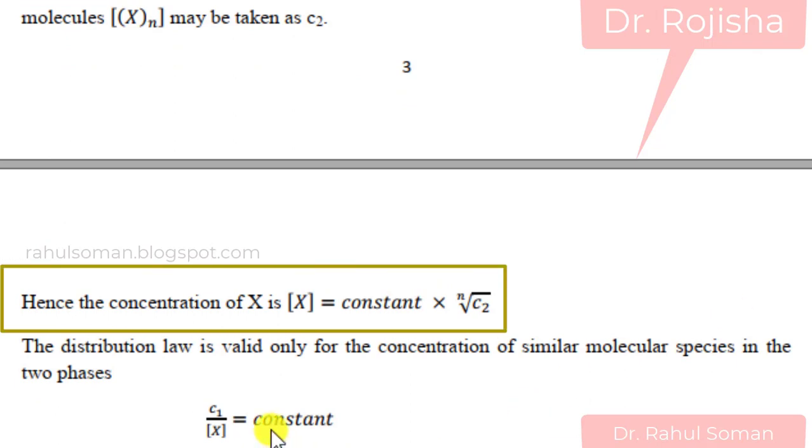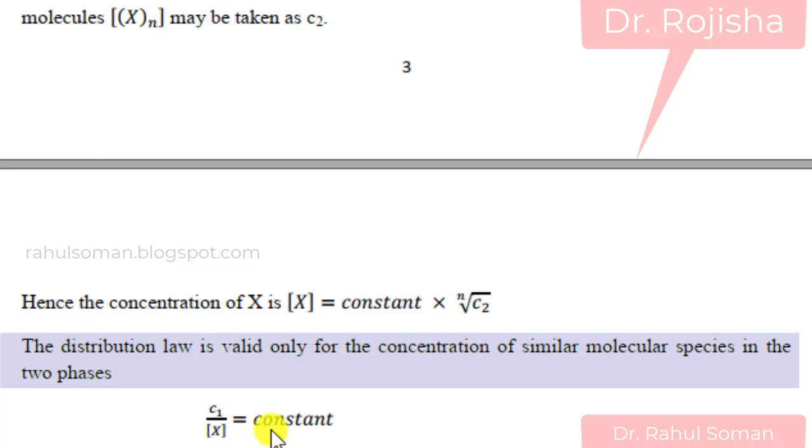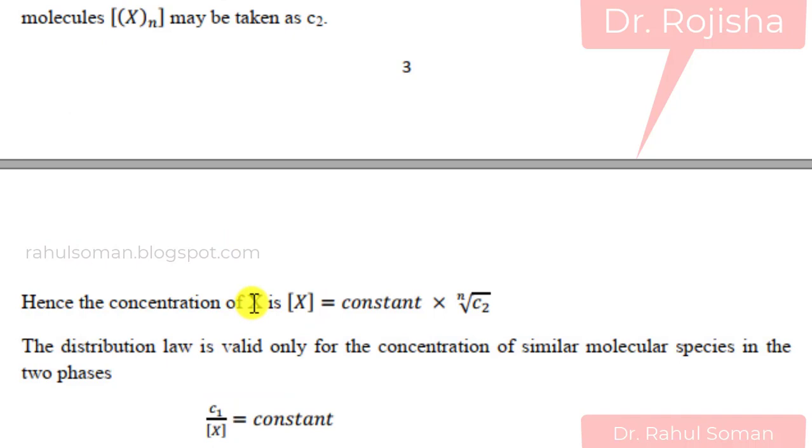We know that the distribution law is valid for the same molecular species. That means we have X in phase 1 as well as X, the few single molecules, not associated molecules, in phase 2. From this we got the expression for the concentration of single molecules in phase 2. So C1 by X is a constant; only for this does the distribution law hold.